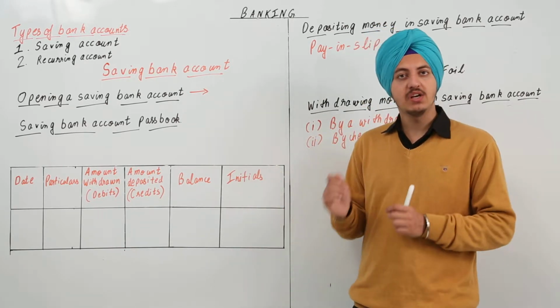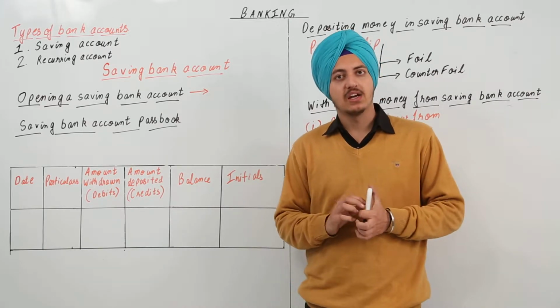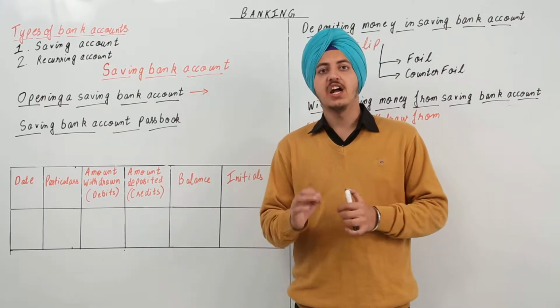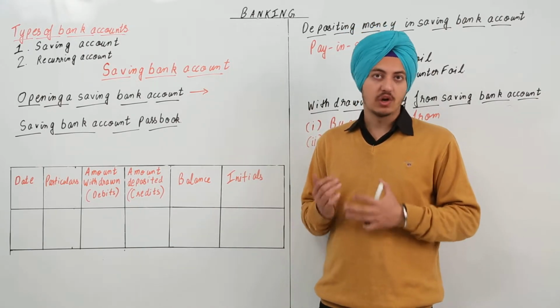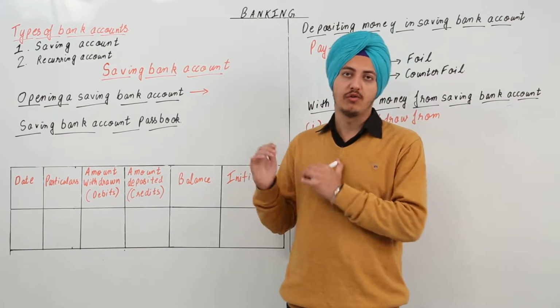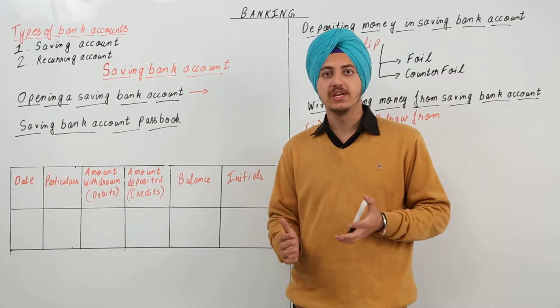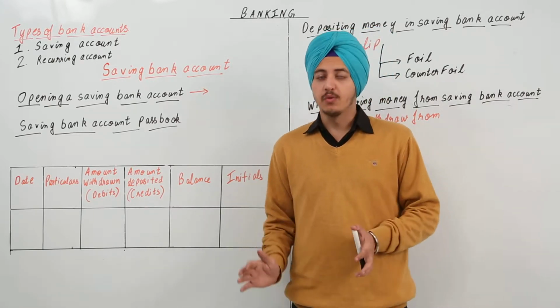Then you give a certain amount of money, because in saving bank accounts, there is a certain amount of minimum balance that you have to maintain in your account. That can be anything depending on the bank and the offer that is going on. That may be 1,000 rupees or 10,000 rupees or 5,000 rupees or just 100 rupees.